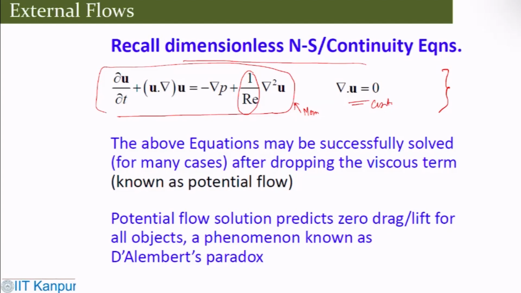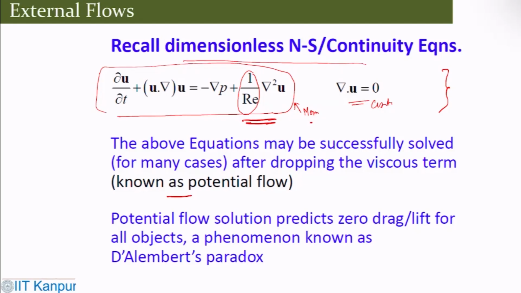What is there in this equation if we drop the viscous term, which is this term? Then it becomes an Euler equation, which is known as the potential flow equation. That means the flow doesn't have any viscous effect.